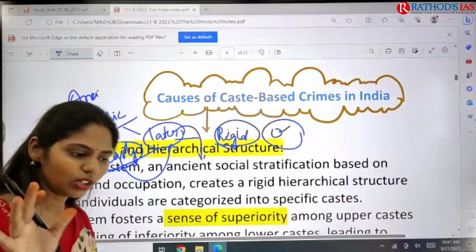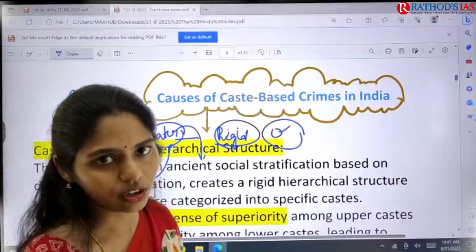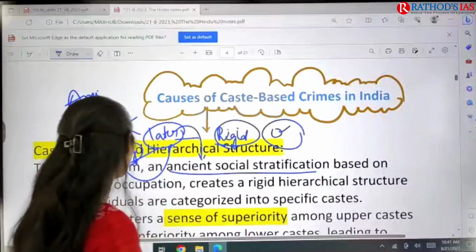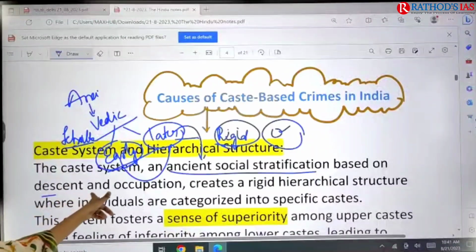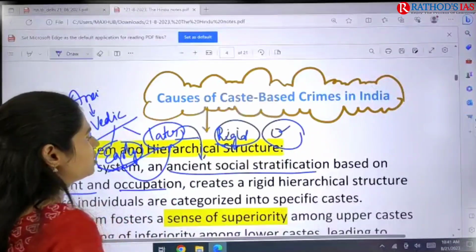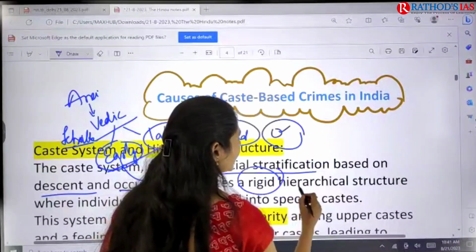So we need to talk about the social stratification of the ancient period. Ancient social stratification was entirely based on descent, that means on the next generation, and even on occupation. So we have a rigid hierarchical structure.